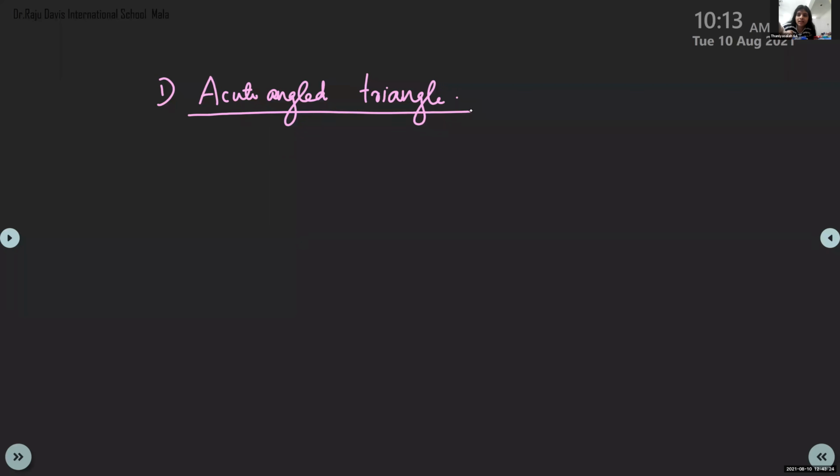So did you write the heading, children? Classification. Naming of triangles based on the measure of angles. First one is acute angled triangle. Ma'am, can you say what is the heading of this? It might have a power failure, that's why. Naming of triangles based on the measure of angles.